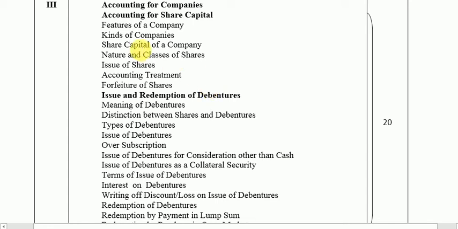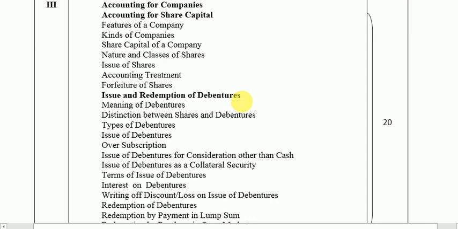So this will be the first chapter in your second book, which is your Unit 3. The next chapter is issue of debentures. Here we have written issue and redemption of debentures together. Actually, issue of debentures is one chapter and redemption of debentures will be the third chapter. So in Unit 3 there will be 3 chapters.